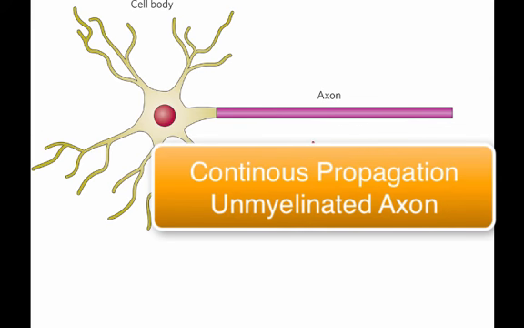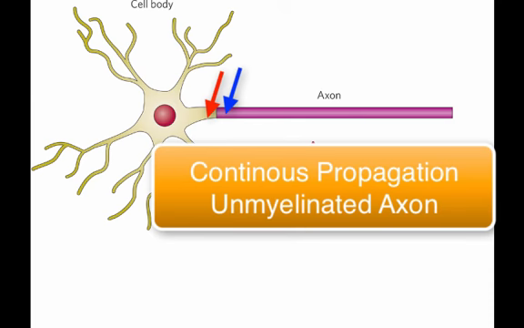In continuous propagation, where the axon is unmyelinated, an action potential begins at the segment of the axon membrane in the initial segment of the axon. Once the membrane depolarizes to positive 30 millivolts, the positive charges move to the adjacent membrane through a local current in the axoplasm. The positive charges at this adjacent membrane depolarize this segment of the membrane to reach threshold, causing this segment to develop an action potential.